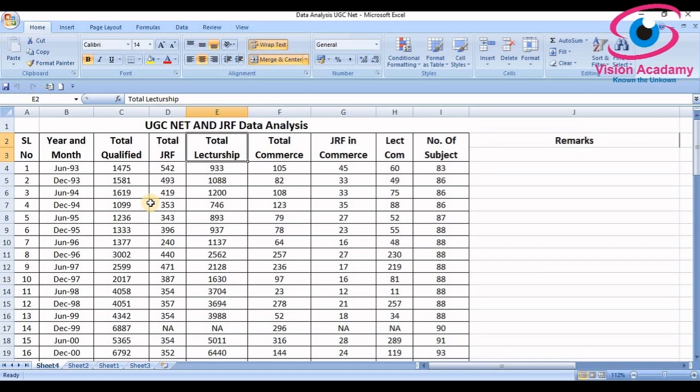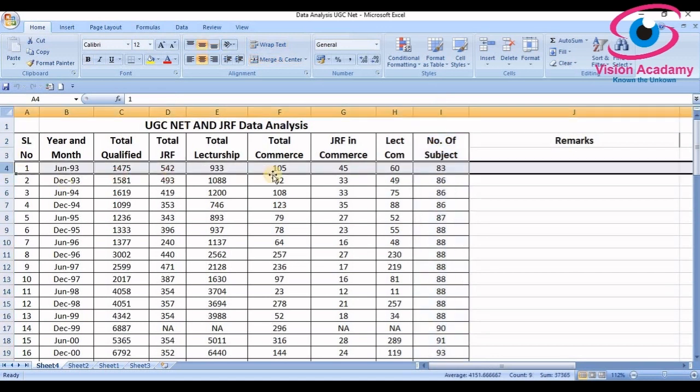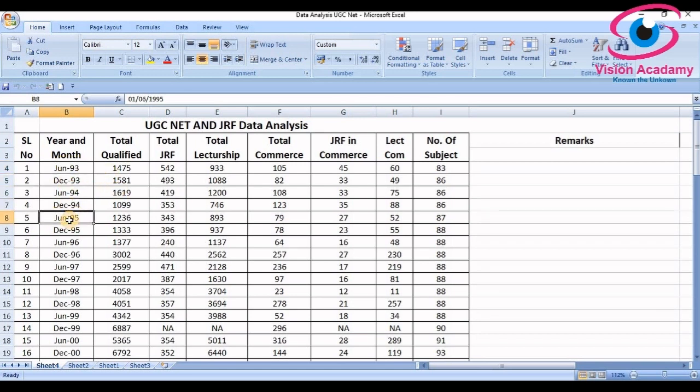So I have compared total qualified candidates to commerce qualified candidates. I have taken data relating to total qualified candidates in all the subjects and total qualified candidates in the commerce subject. And in the last column, you can see the number of subjects. In June 1993, when the NET exam commenced for the first time in India, it was given in 83 subjects. So this is data about June 93 and December 93, June 94, December 94, and so on.